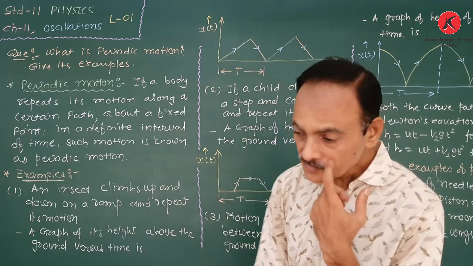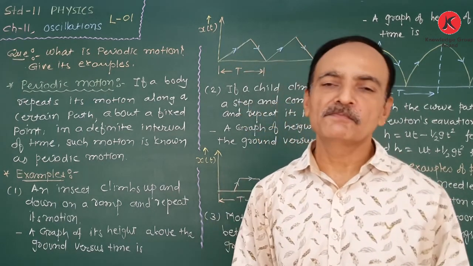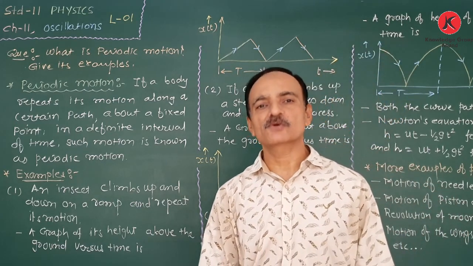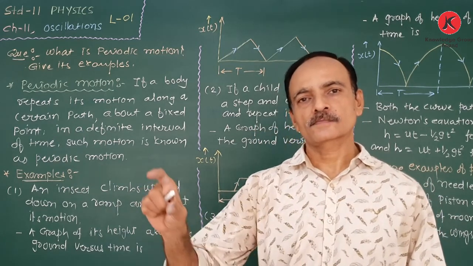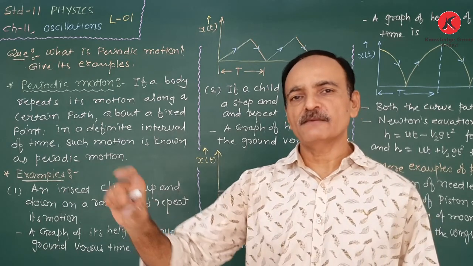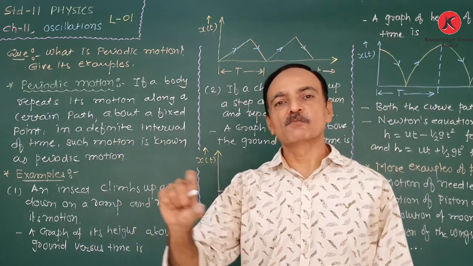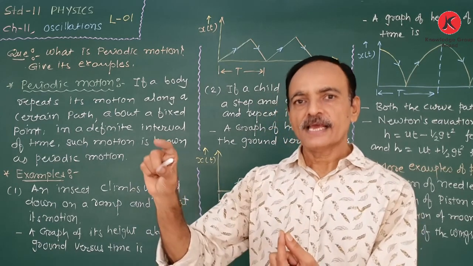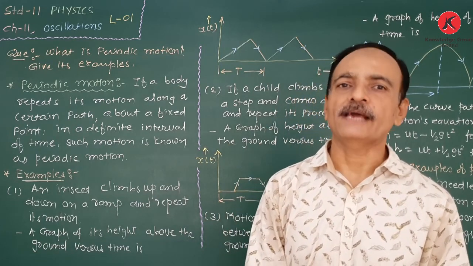Clear this? Okay. Now, different kinds of motion are periodic motion and simple harmonic motion. In our daily life, we also see other types of motion, such as the motion of the pendulum of a wall clock. We know that the pendulum oscillates this way. Actually, what happens? This pendulum repeats its motion on a certain path about a definite point and also in a definite interval of time.